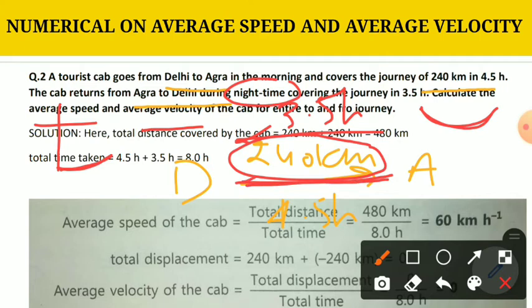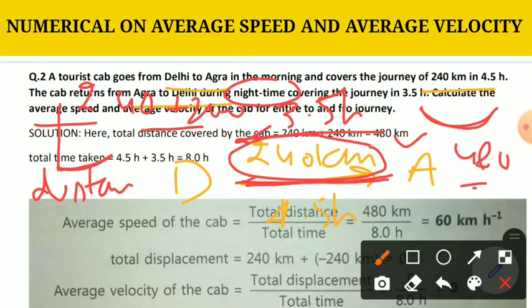So for speed, what we need to calculate is the distance and total time taken. So we know what will be the total distance in that case. Distance will be the sum of Delhi to Agra plus Agra to Delhi. Means what? 240 plus 240. So it will be 480 kilometer total distance covered.